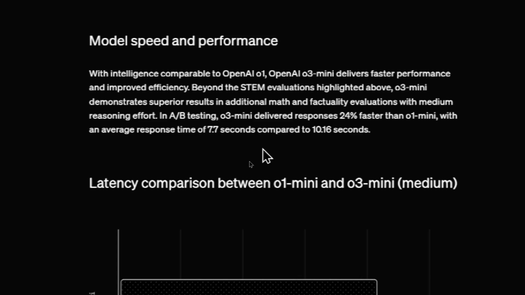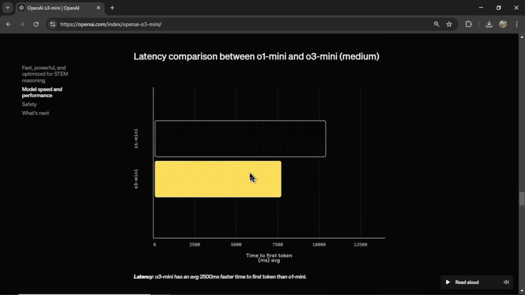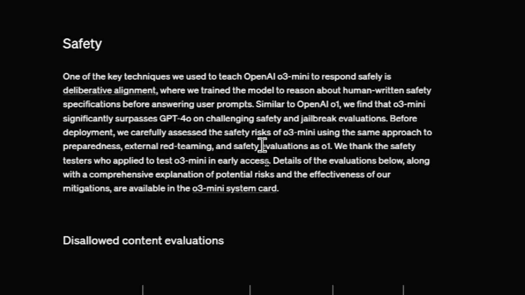In A/B testing, o3 Mini delivered responses 24% faster than o1 Mini, with an average response time of 7.7 seconds compared to 10.16 seconds. So it's considerably faster, 24% faster, and if you want actual seconds, 7.7 second response time compared to 10.16. Here that is in chart form, and we're getting time to first token, so that's how long the reasoning steps take.